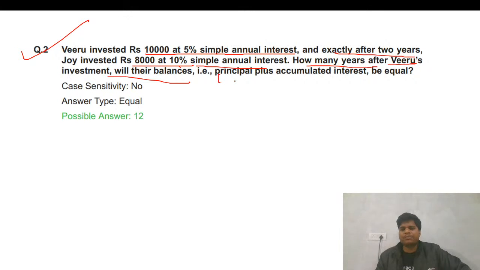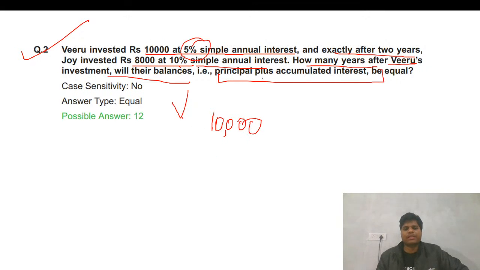Okay, principal plus accumulated. So basically, we need to equate the amount. So let's see, Vero at 5%. Vero's initial is 1000, and 5% simple interest is there. So this is 10,000. So 5% of this will be 500. And exactly after 2 years, in 2 years it will become 11,000.